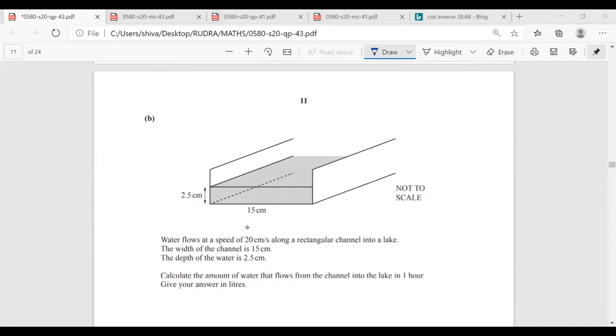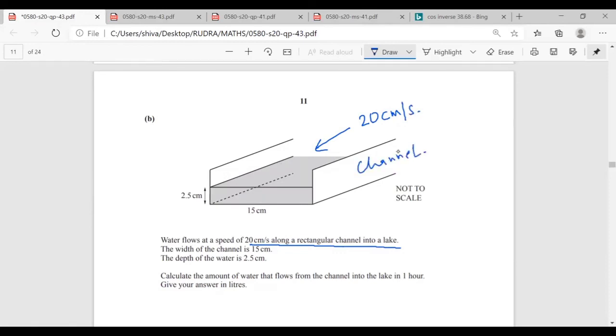So let us try to understand this question. Water flows at a speed of 20 centimeter per second along a rectangular channel into a lake. So this is my channel. Water is flowing, let us assume, this side at a speed of 20 centimeter per second. This channel is rectangular. The width of the channel is 15 centimeter. This is the width. The depth of the water is 2.5 centimeter. Calculate the amount of water that flows from the channel into the lake in 1 hour.